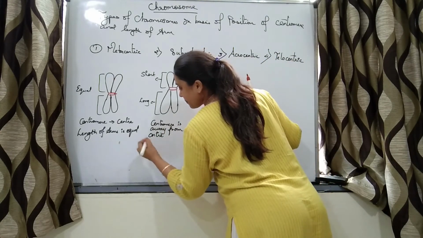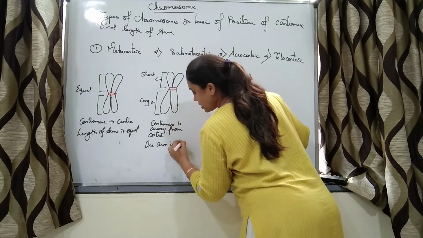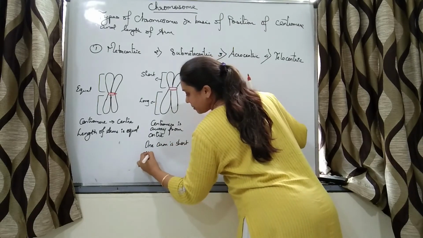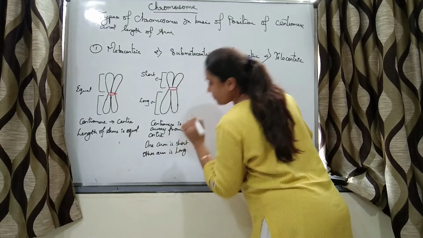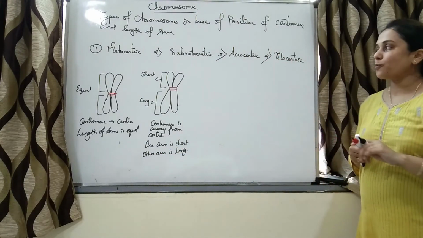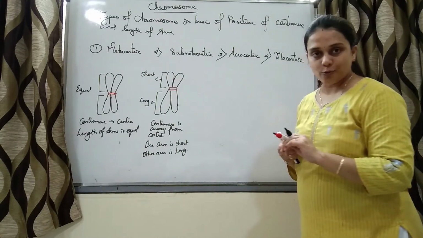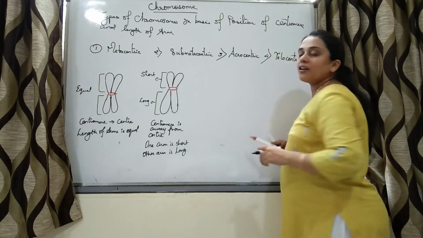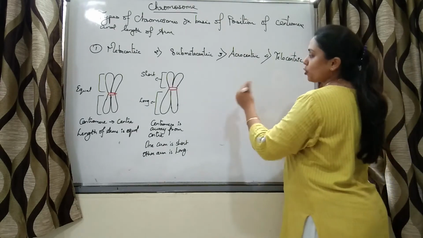One arm is short, the other arm is long, slightly long. Such type of chromosomes are called submetacentric chromosomes. Right? Then the third type of chromosomes are acrocentric chromosomes.